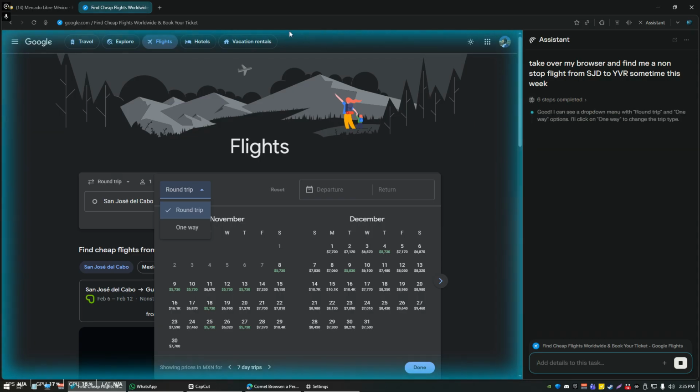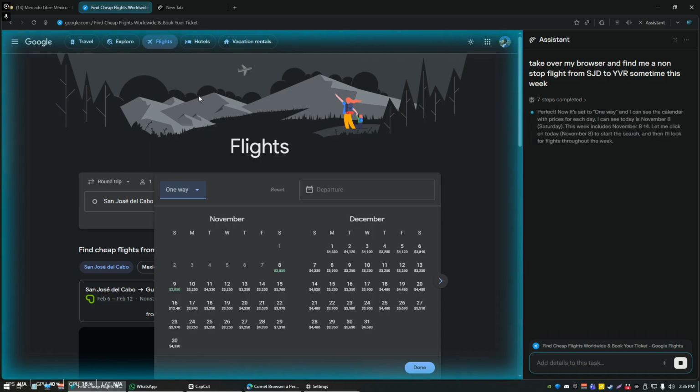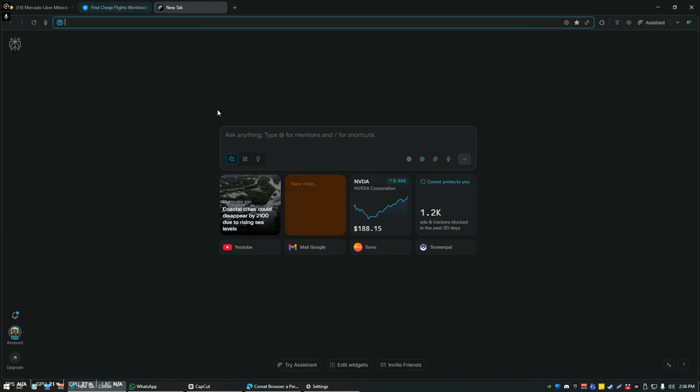Now, what I was going to say is that while it's working, you don't have to sit here and watch it. You have full control of your computer. You can keep doing whatever you want, and this tab is going to continue working on your request. As you can imagine, that could be quite useful.